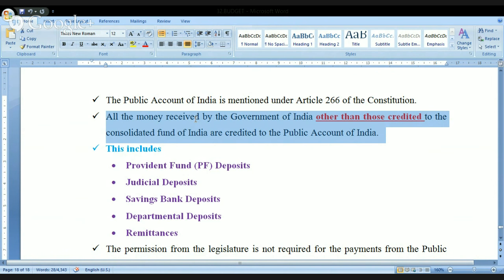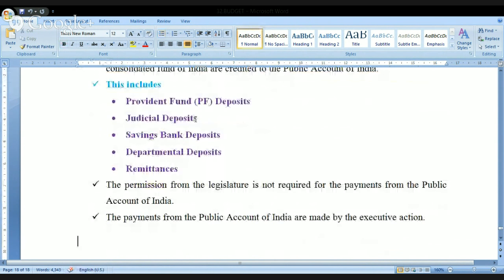Whatever the money that we are not depositing in the Consolidated Fund will become the part of this. But what are they? Let's see. Look at this. This includes Provident Fund deposits, all judicial deposits, all savings bank deposits, all departmental deposits, and all remittances. Everything will become the part of the Public Account of India.